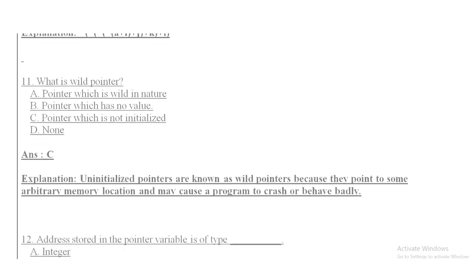11th, what is wild pointer? Option A, pointer which is wild in nature. B, pointer which has no value. C, pointer which is not initialized. And D, none. So option C is the answer of this question, because uninitialized pointers are known as wild pointers because they point to some arbitrary memory location and may cause a program to crash or behave badly.